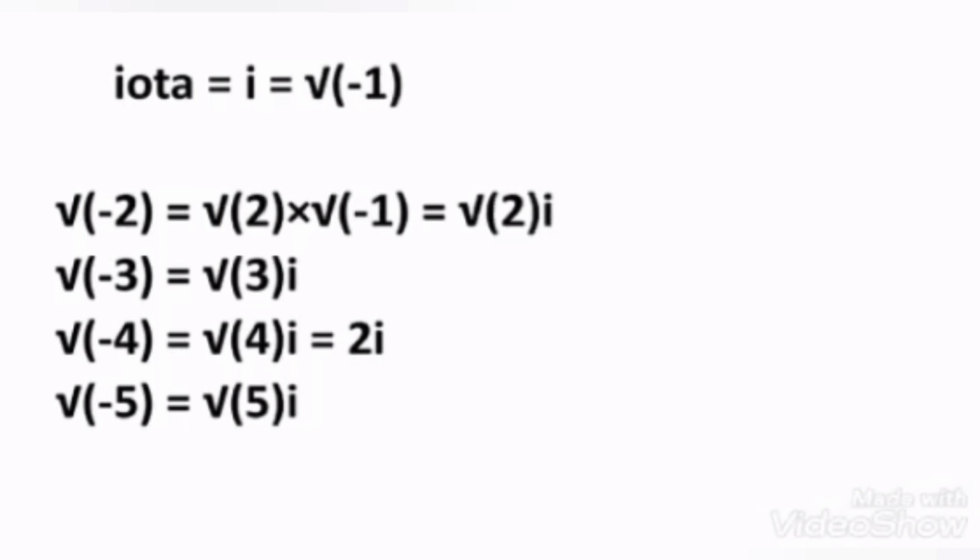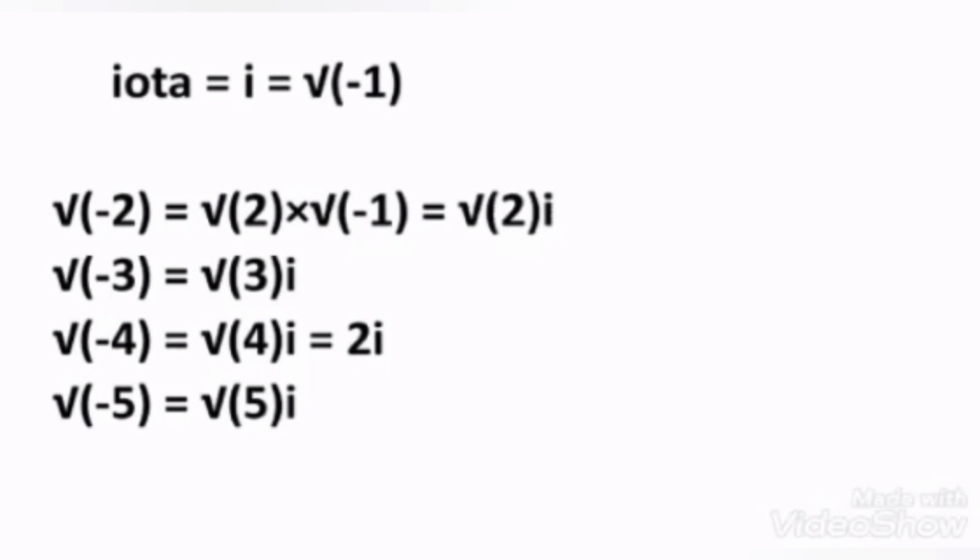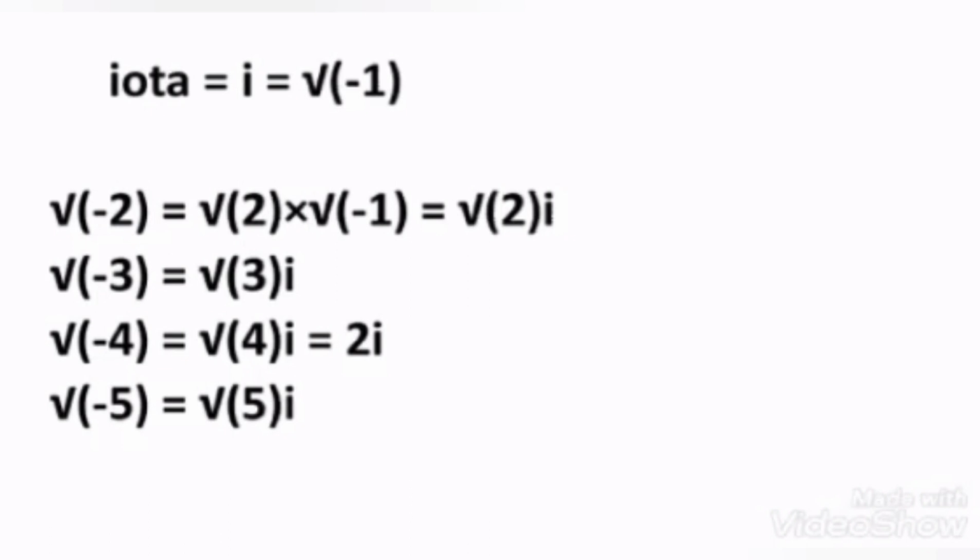Now, let's learn some more interesting facts about imaginary numbers. You might be surprised to know that we can represent root minus 1 by a simple symbol iota, which you can see on your screen. Iota means root minus 1. Okay? I think you got this point.